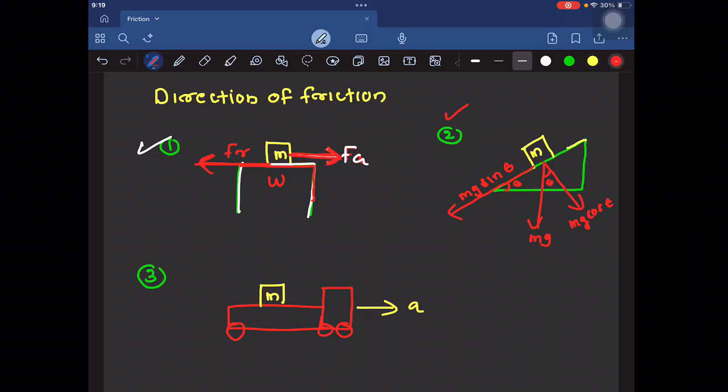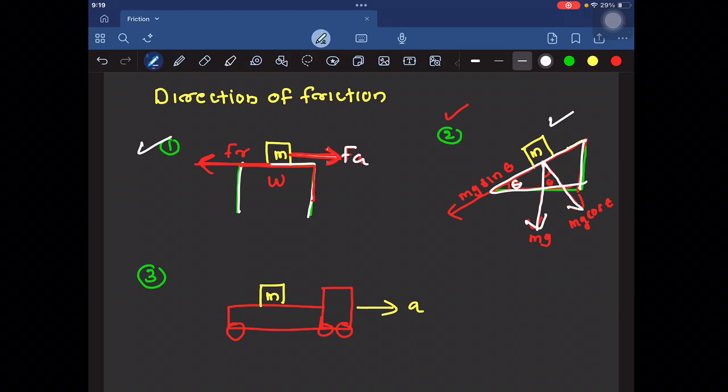So this will be the adjacent component of mg, so that will be mg cos theta. And in this direction, the opposite component of mg will be equal to mg sin theta. You may already know these things from vector calculus. So now look here. There is a force in this direction, mg cos theta, that is a component of the gravitational force.